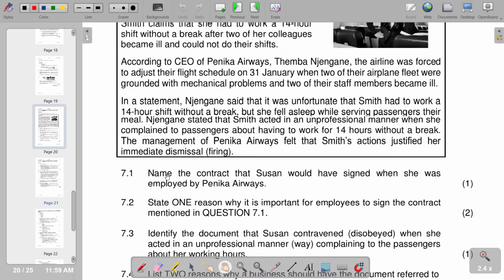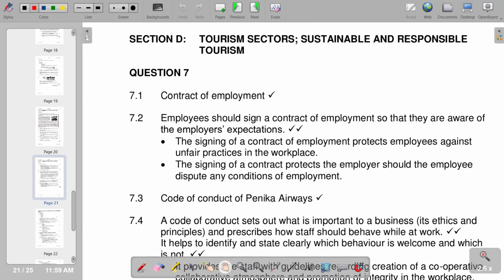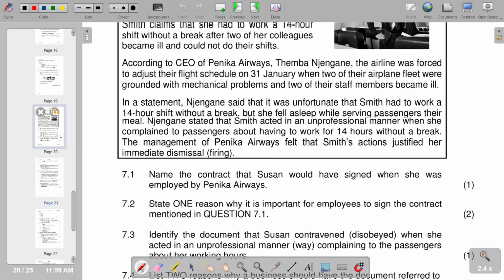So the first part of the question: name the contract that Susan would have signed when she was employed by Penica Airways. Because in this case, Susan was unfairly dismissed, there is a contract that should be signed to protect Susan in such scenarios. So this is the contract of employment. That's where we're going to have the terms in which we are going to work and the conditions. So it protects the worker from unfair practices at that organization or business.